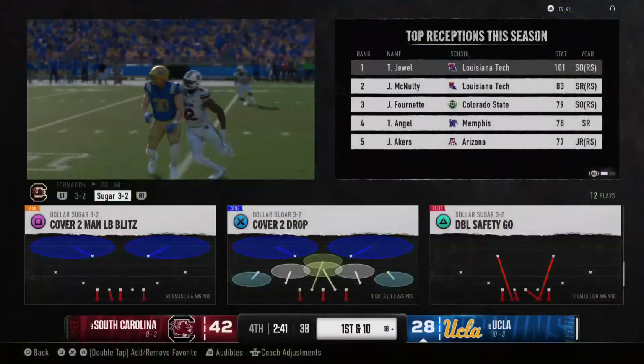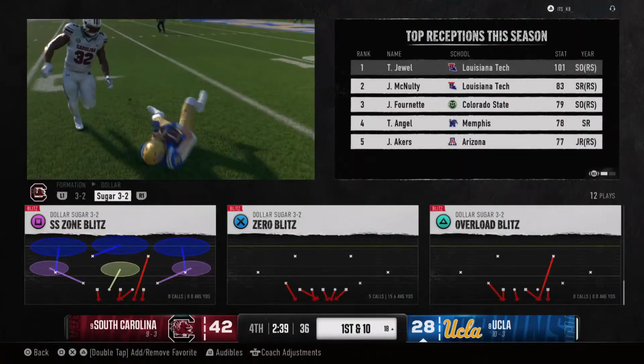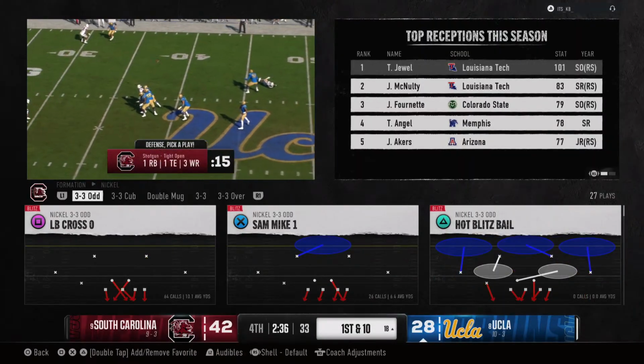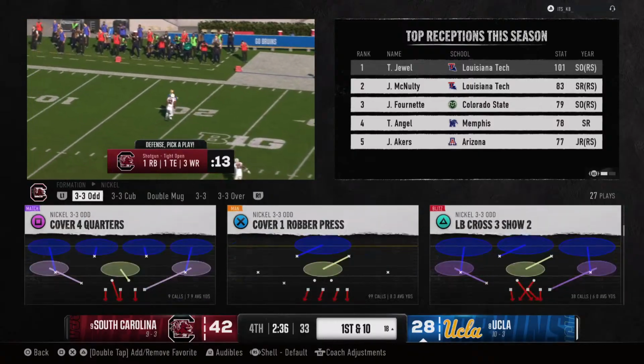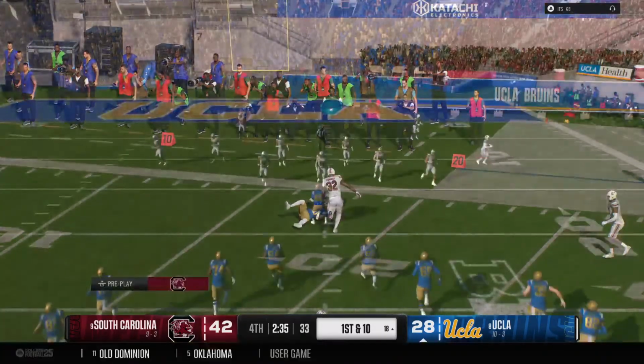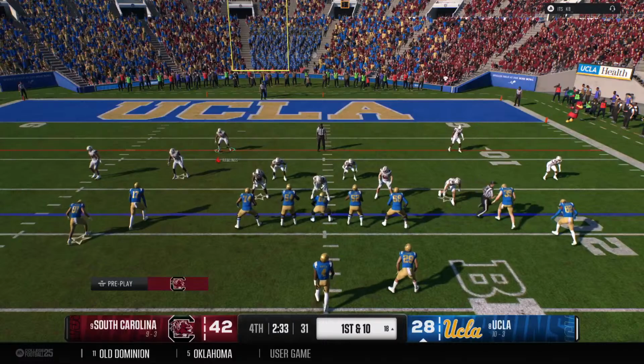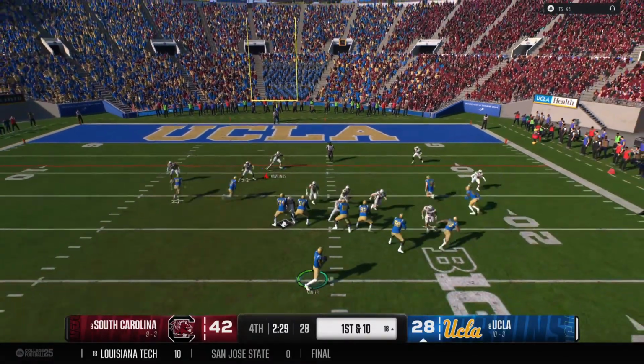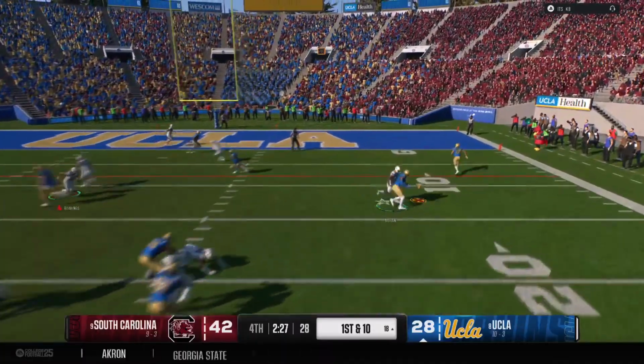Makes the catch downfield. And he's brought down, but not before he gets 1st down yardage. Chris, a great ability by this quarterback to get outside of the pocket and place the football right where it needs to be for the 1st down. The Bruins begin a new series here, 1st and 10. From inside the red zone, they're looking to throw.